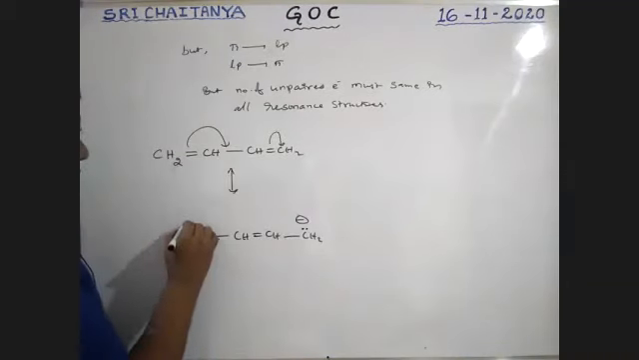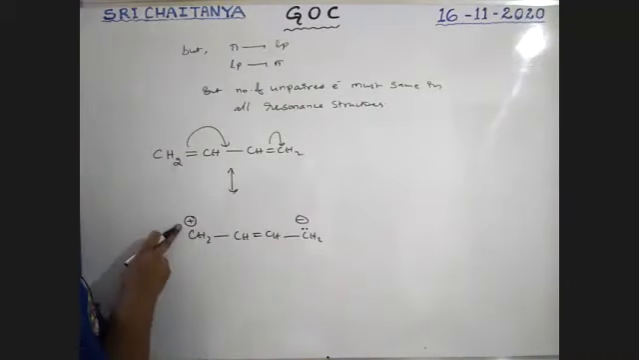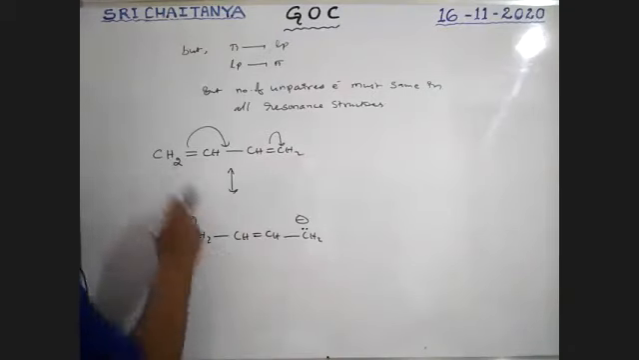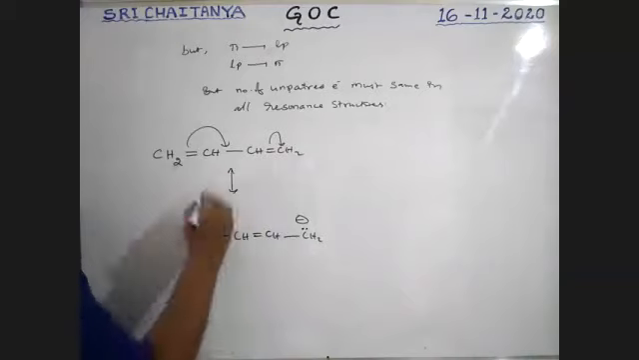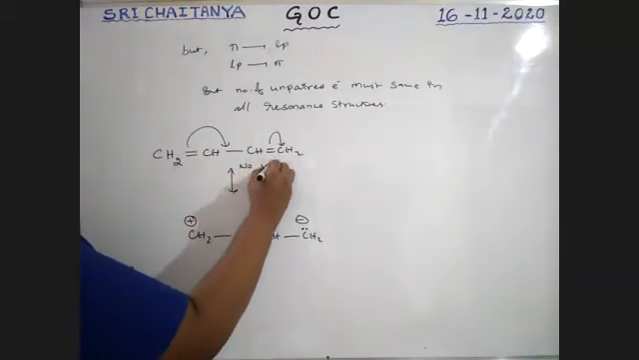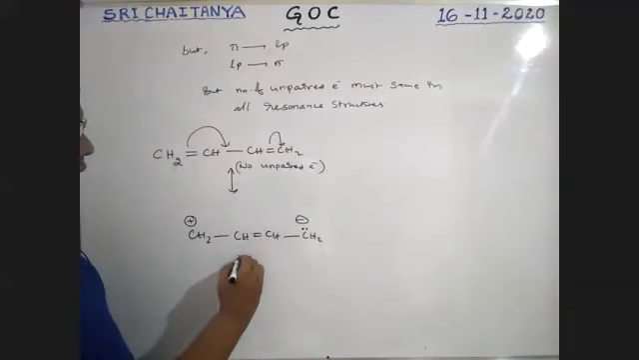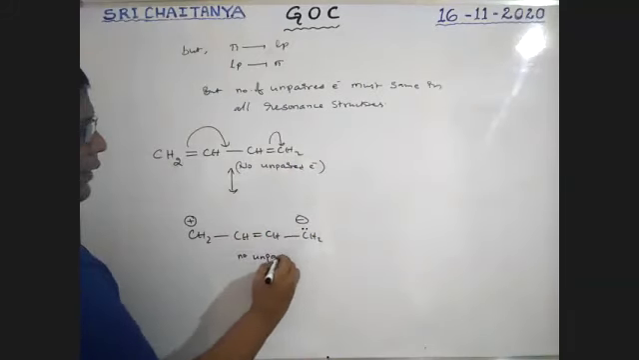So this carbon loses electron, boys. This one gets positive charge, this one gets negative charge. Okay. So here no unpaired electrons, here no unpaired electrons, here no unpaired electrons. Here also no unpaired electrons.